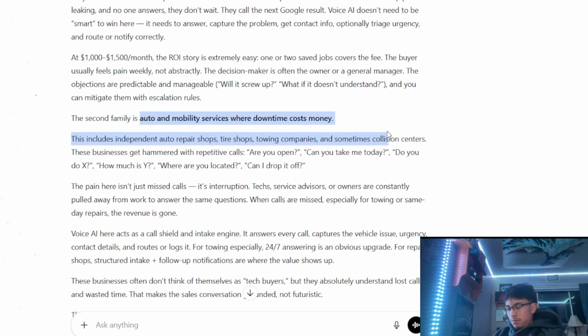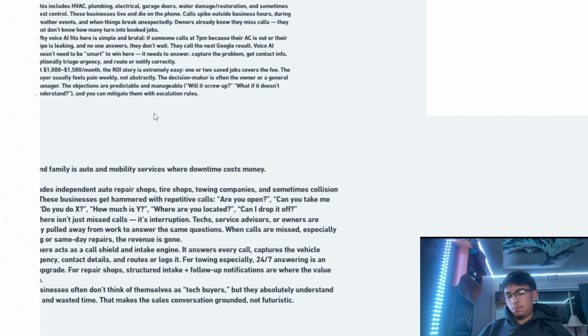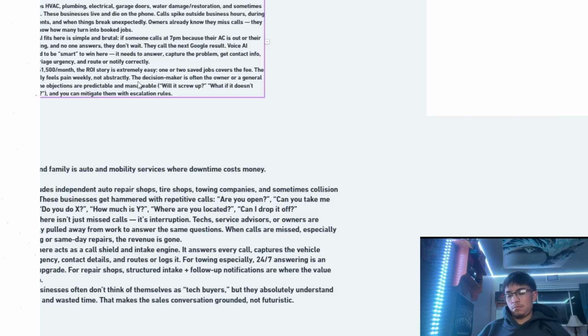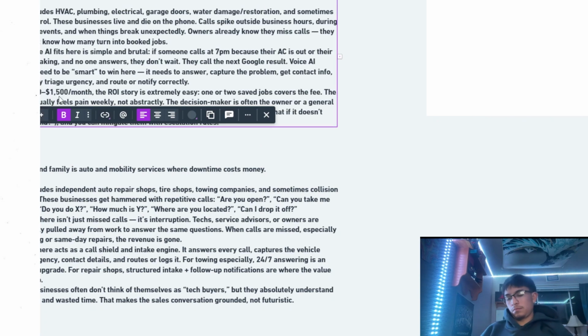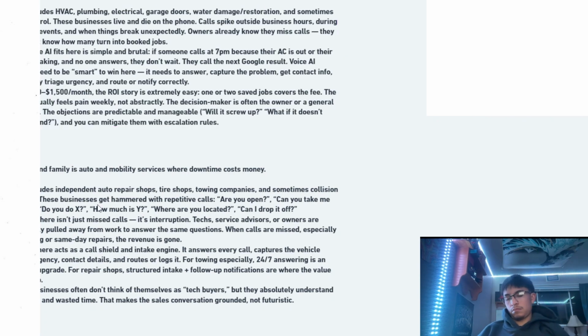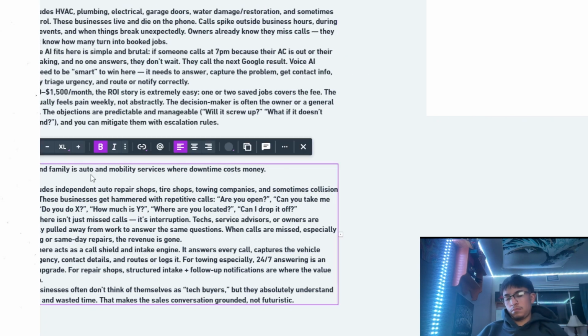Literally, any service-based level would be absolutely perfect. So we'll put these aside. We'll say auto and mobility service, so I'm just going to copy this. All right, so we have service-based and we have auto and mobility. Now, what do we have to do inside of these two? Now that we've pulled both of them, we have to figure out exactly what is happening in home services businesses and in auto and mobility services.